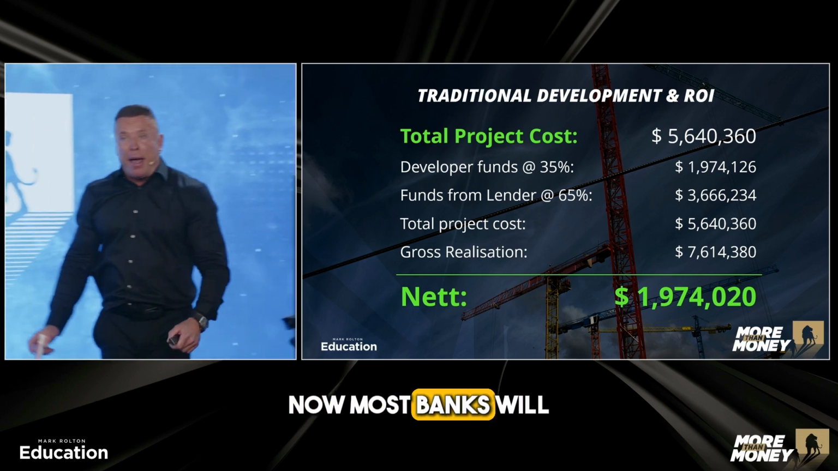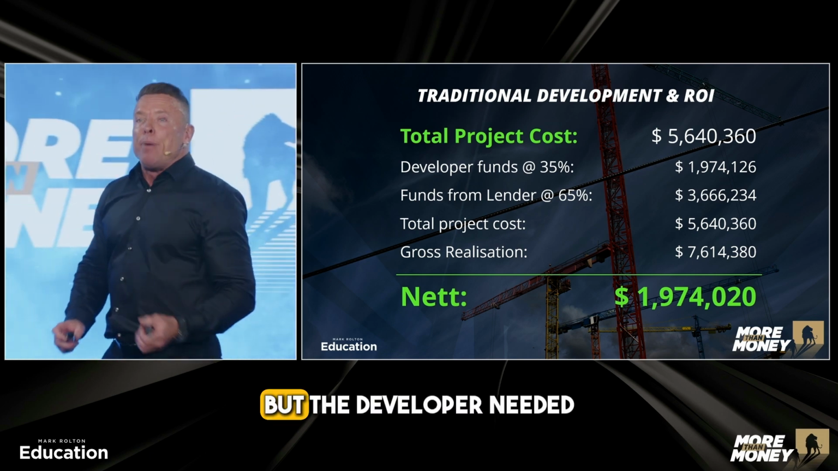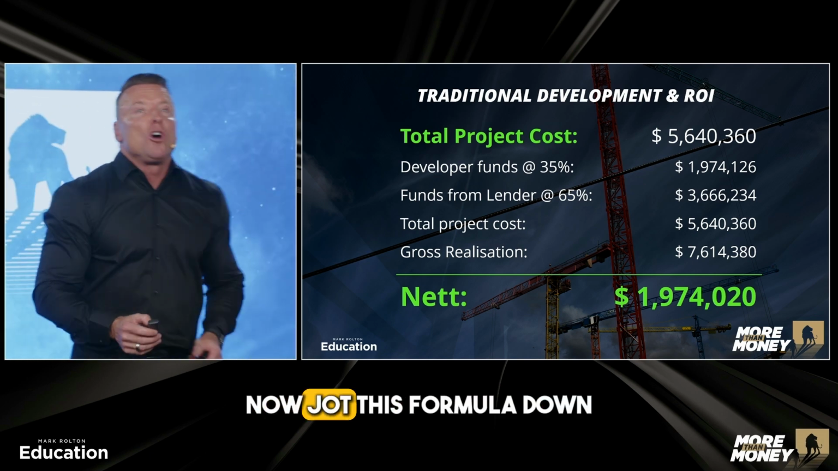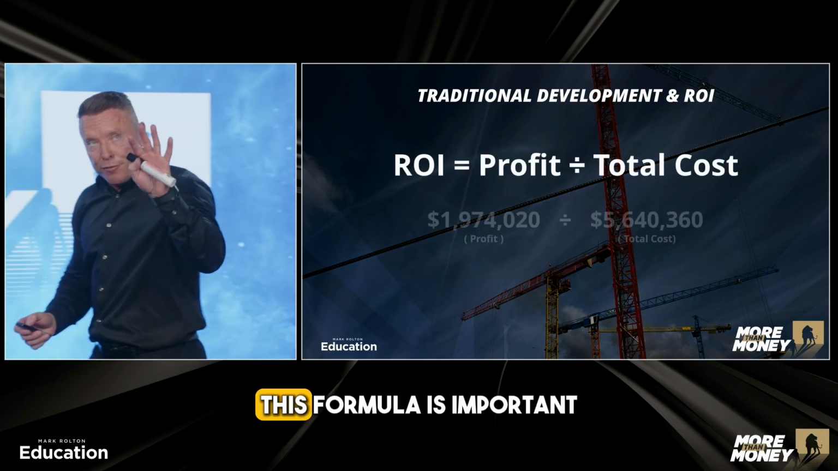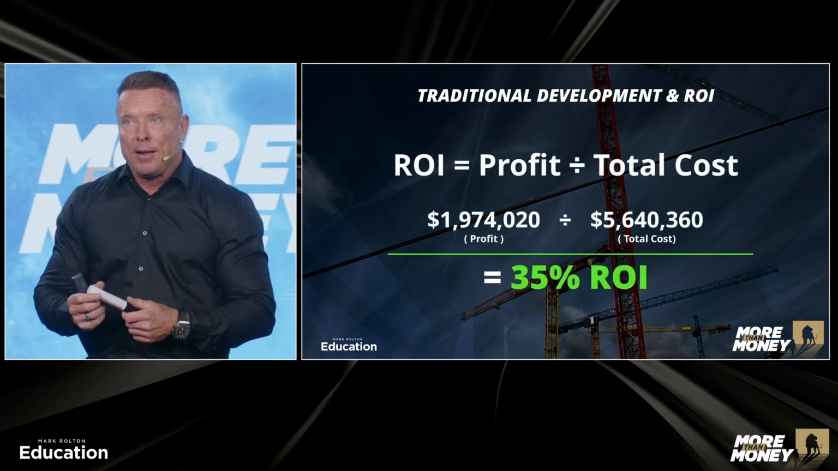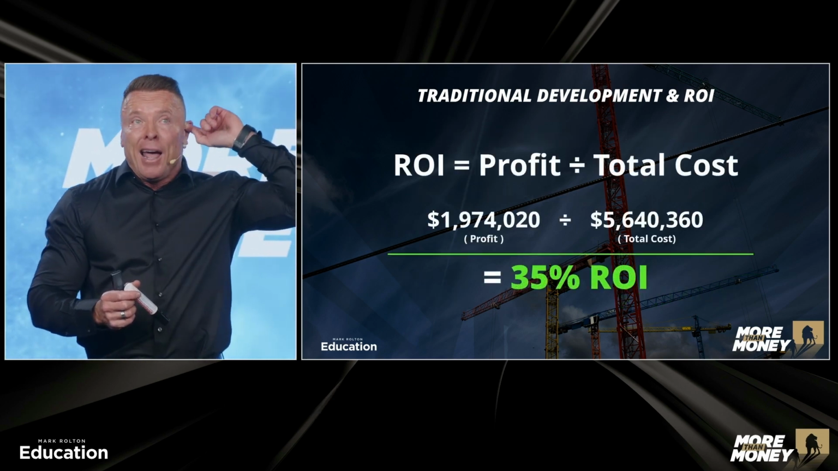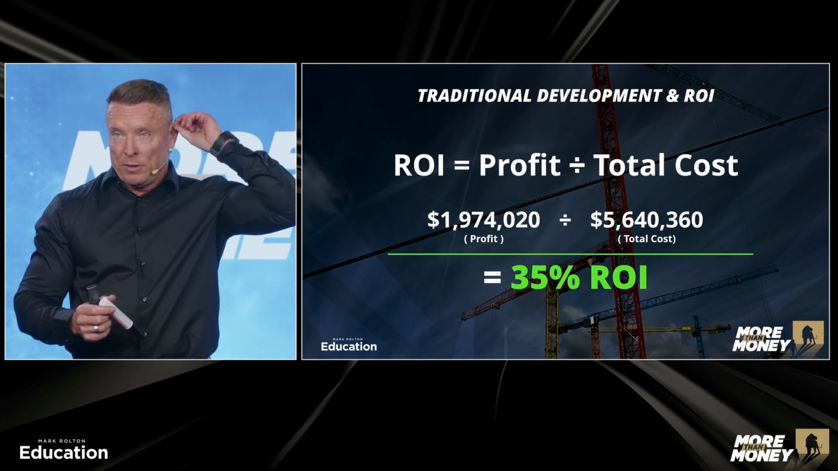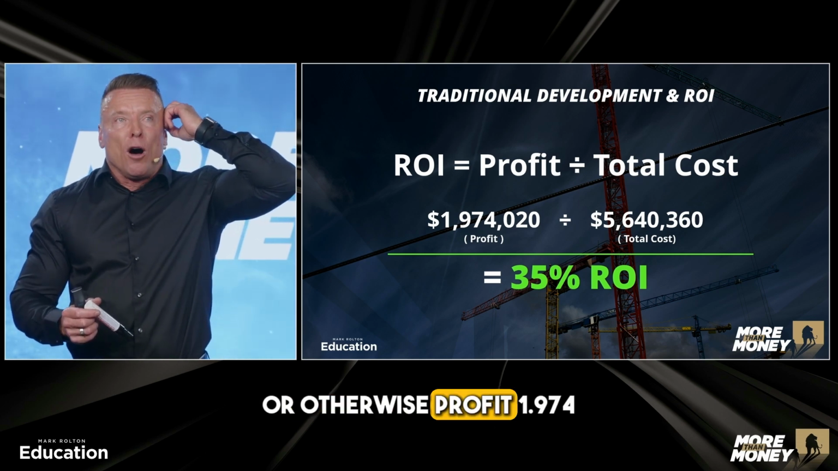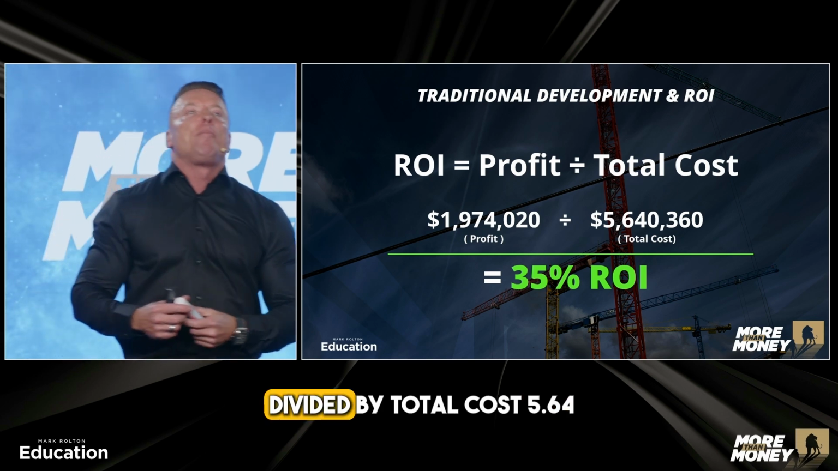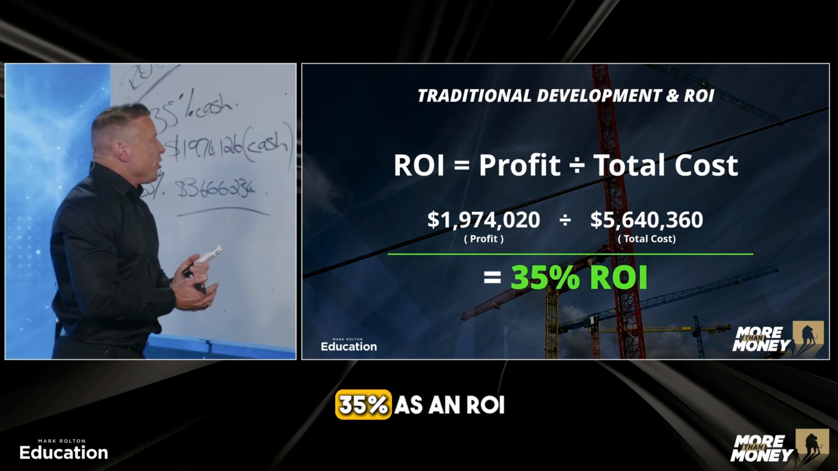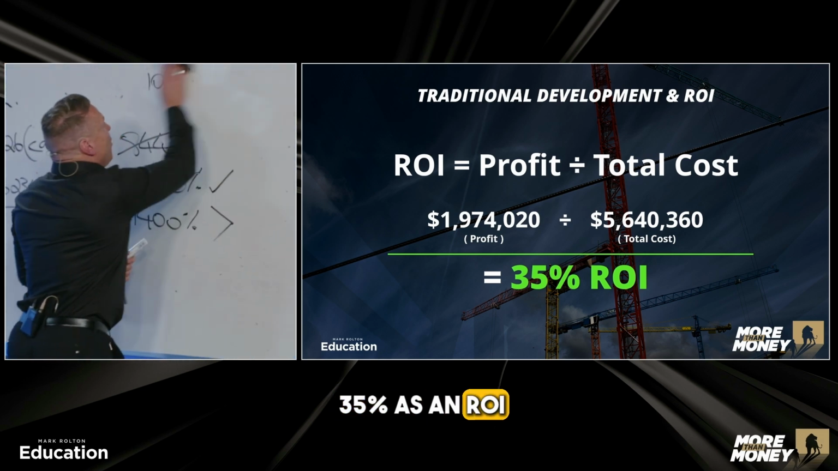Now, most banks will lend them that kind of cash, but the developer needed nearly 2 million in cash. Now you might go, that's pretty decent. Now jot this formula down. This formula is important for you. Get this down. An ROI is simply the profit divided by total cost. Or otherwise, profit 1.974 divided by total cost 5.64. Do the math, that's 35% as an ROI.